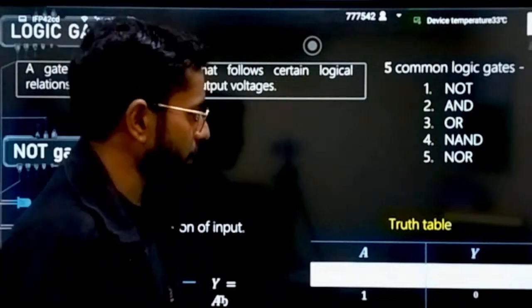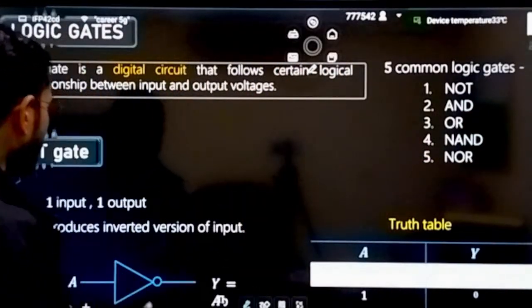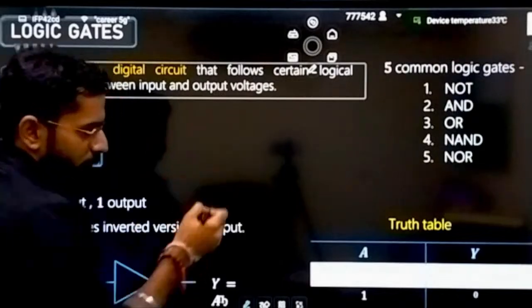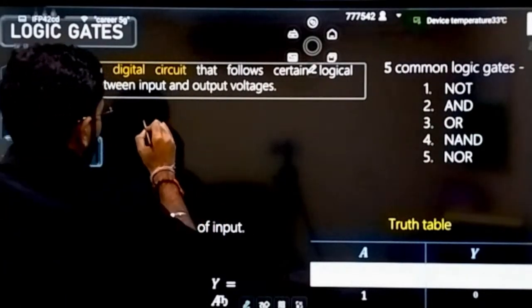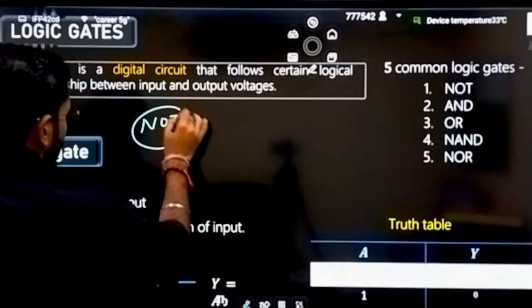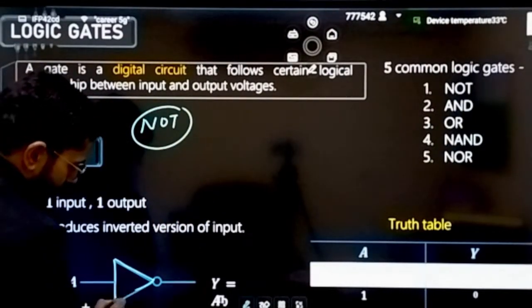Okay, now understand how logic gates operate. 5 common logic gates are here. I'm telling you the behavior of all the gates, and you will understand automatically from there. First one is the NOT gate. What is the symbol that is important? It is a triangular shape.